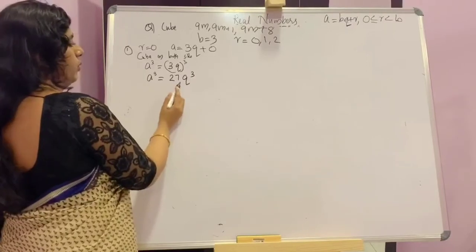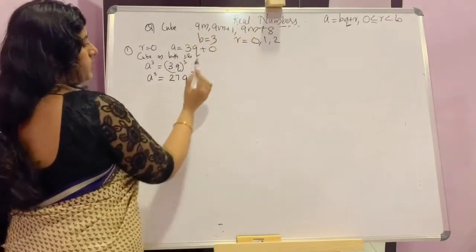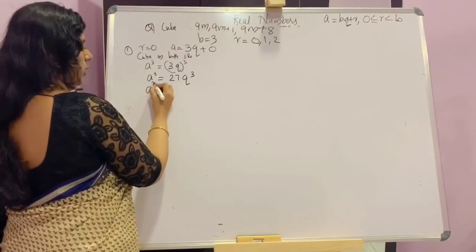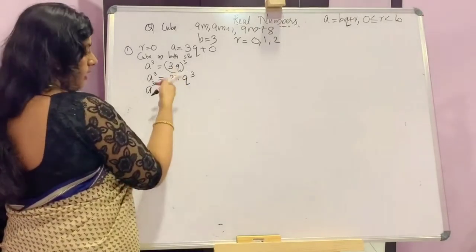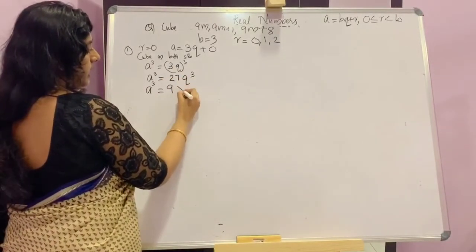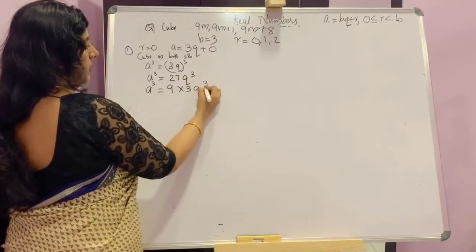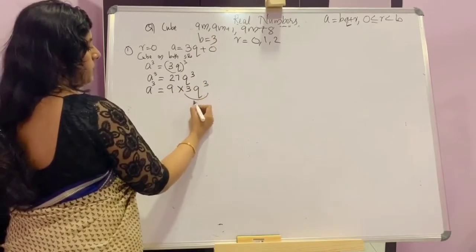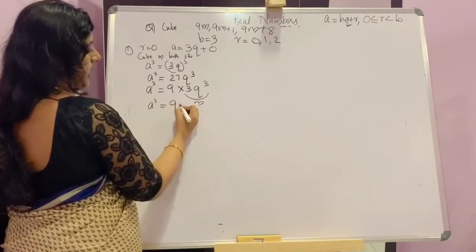Here we want to write it in the required form. For that, 27 can be split as 9 into 3. So a cube is equal to 9 into 3q cube. Now this should be m. So a cube is equal to 9m.